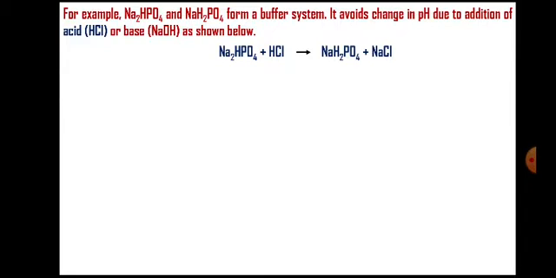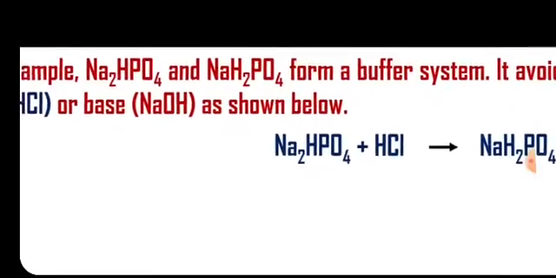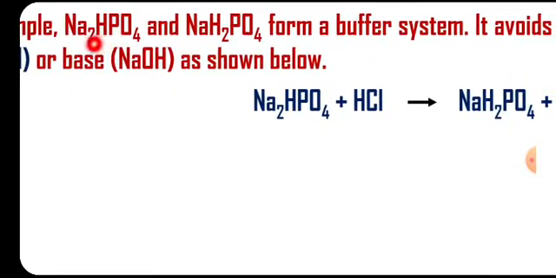The buffers that we prepare or use in a microbiology laboratory are phosphate buffers. This phosphate buffer is prepared by using a mixture of these two chemicals. Buffer is a mixture of chemicals. So of these two chemicals, one is proton acceptor and another one is proton donor.